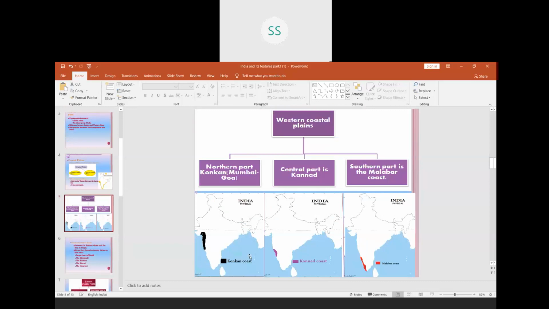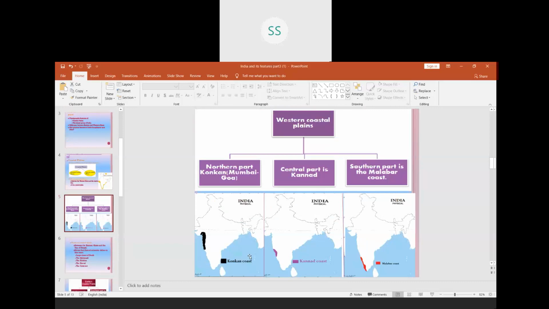They are called as Konkan Coast in the Mumbai to Goa, that is in Maharashtra we have Mumbai. Just below that you will see Goa. So from Mumbai to Goa, you will call these western coastal plains as Konkan Coast.